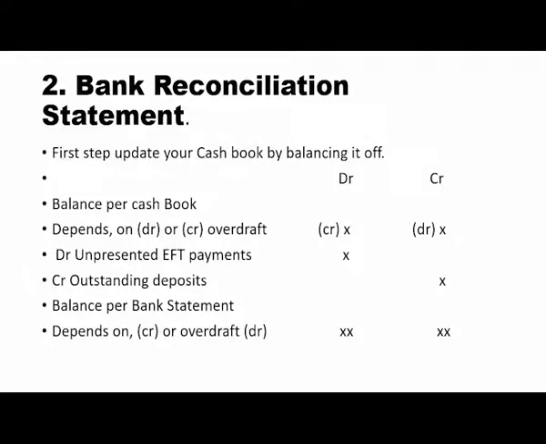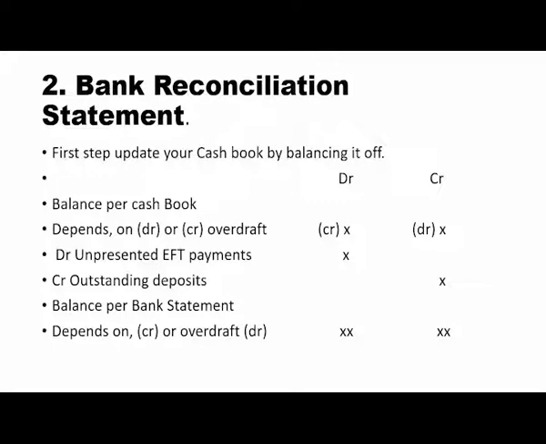You need to make sure that your cash book is updated, and then you proceed to the bank statement to see if they are going to agree at the end of your financial period. As I said earlier, the first step you do, update your cash book by balancing it off. Then you proceed to your bank statement.